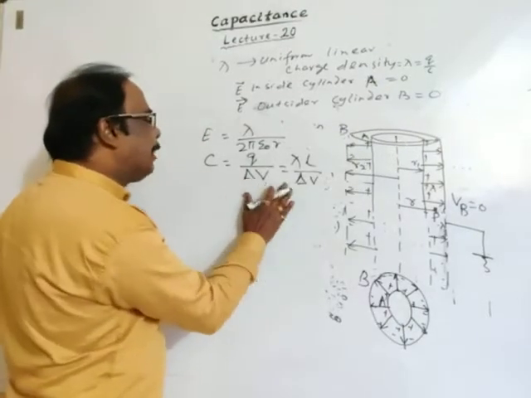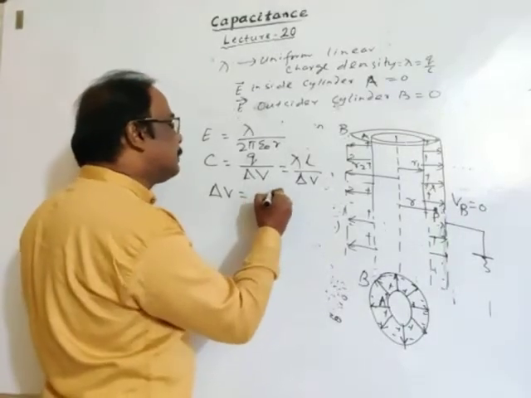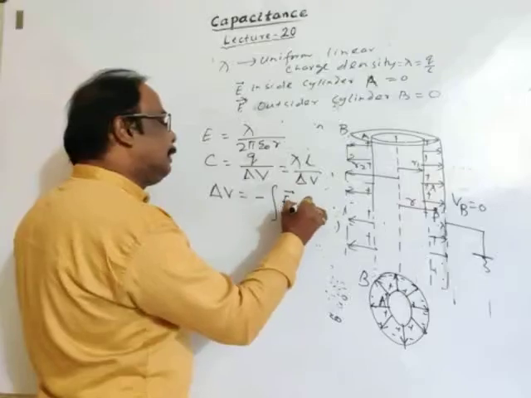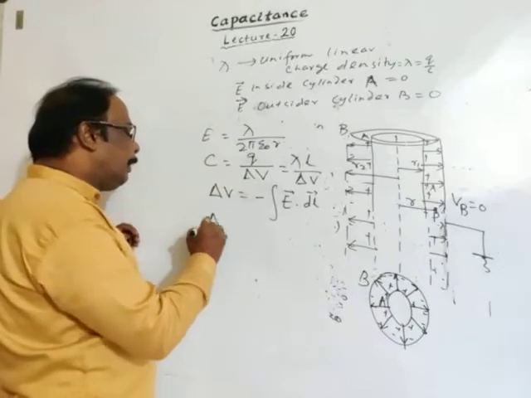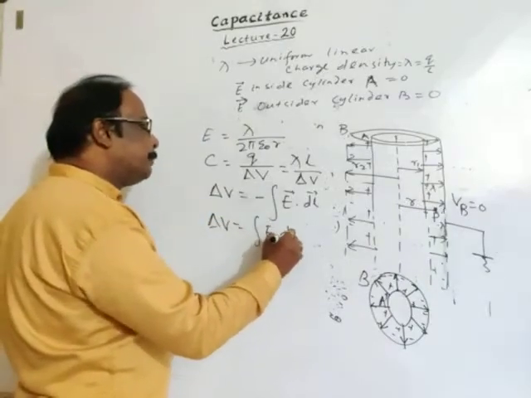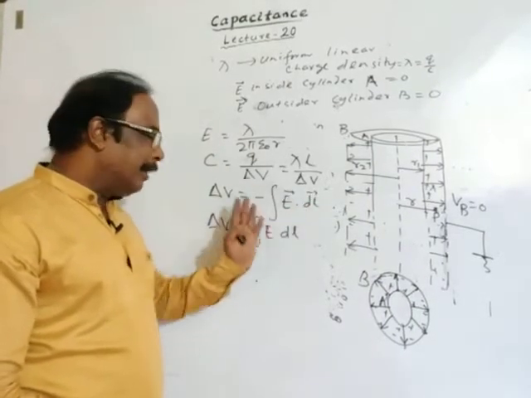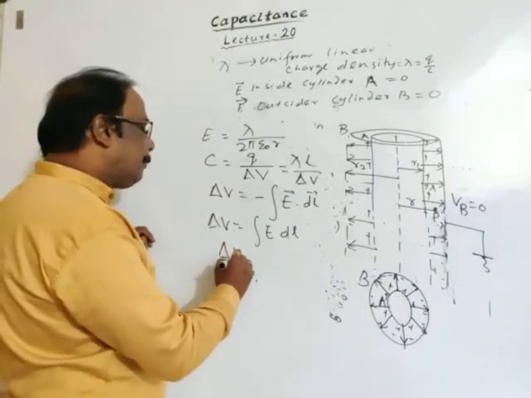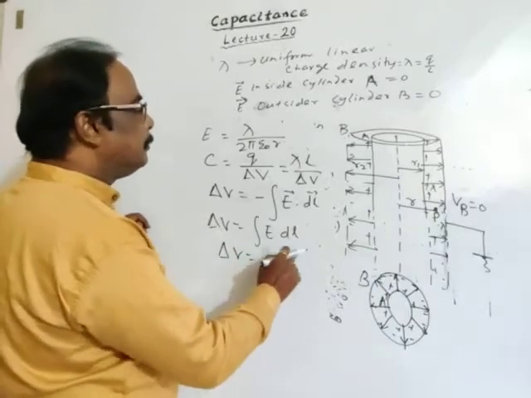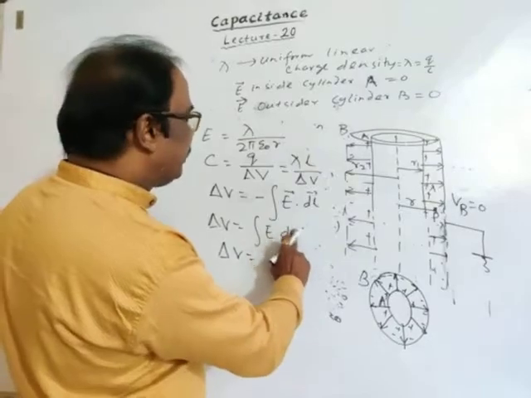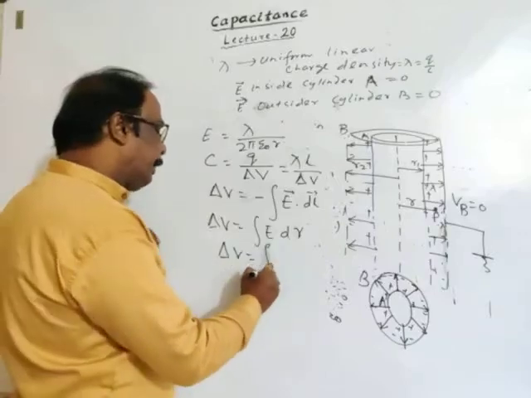Then as we know, potential difference is the integration of E·dl. If you consider only magnitude, then it is the integration of E dl cos 0, and cos 0 is 1, so no need to take negative. So delta V is equal to the integration of E dr, taking dr for distance r.